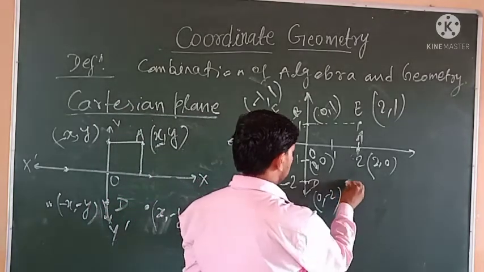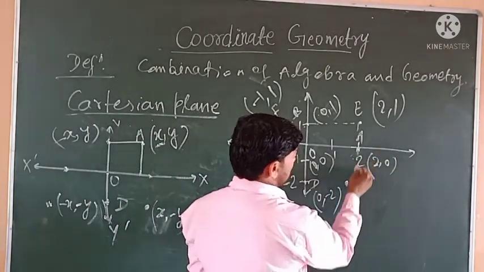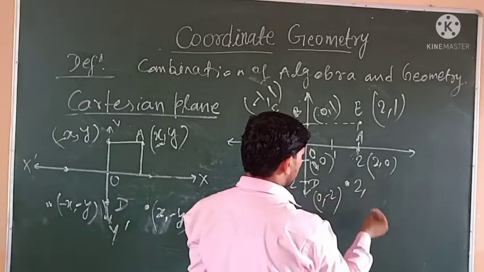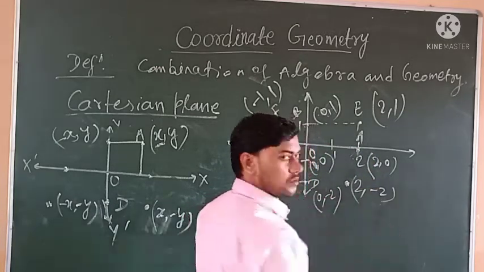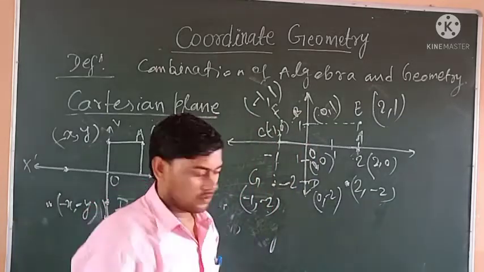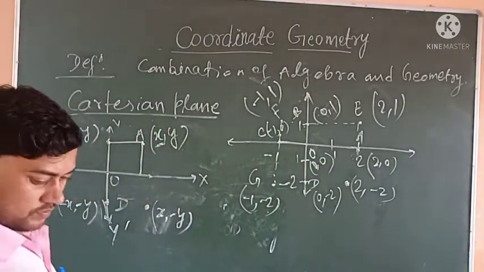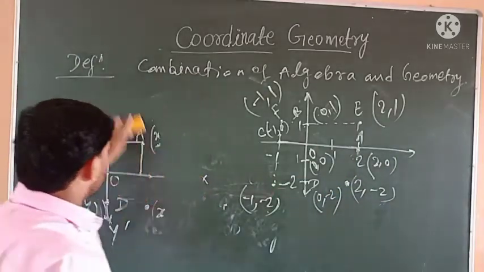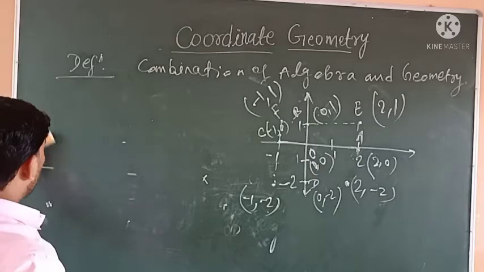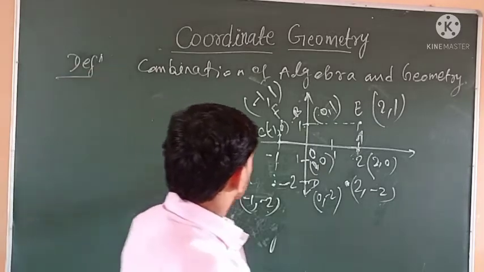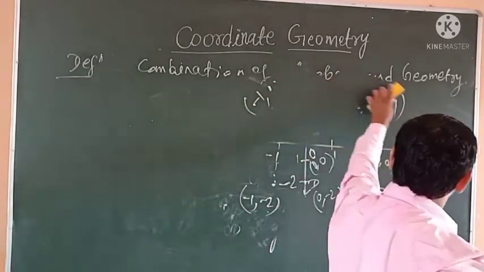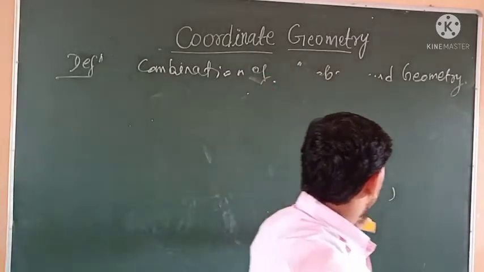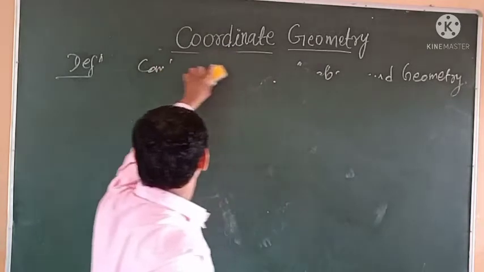Point H has x coordinate 2 and y coordinate -2. So this is how to write the coordinates of a point on the x-axis or in the Cartesian plane.